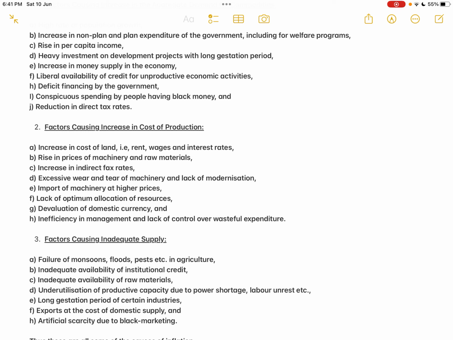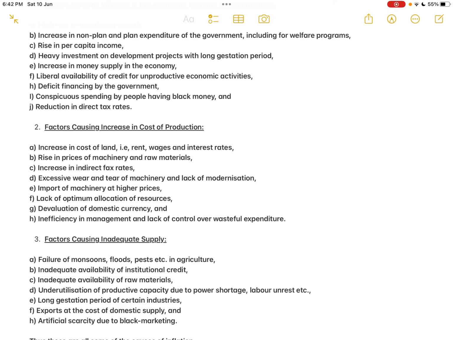So if the cost of production for the producer keeps on increasing, if the rent he has to pay on land keeps increasing, if the wages he has to pay to the laborers keep increasing, if the interest he has to pay on borrowed loans keeps increasing, what will happen? The cost of production for the producer will increase, and his profit margin will decrease. So in order to increase the profit margin, he will increase the prices. If all the producers in the country keep increasing the prices because of the rise in the general cost of production,